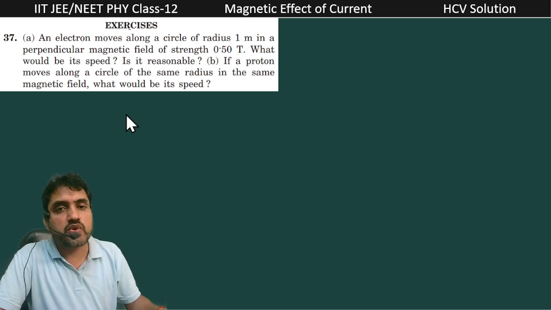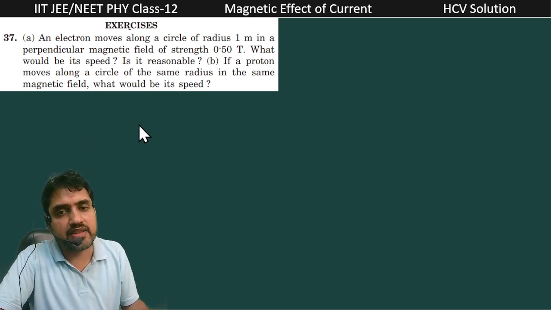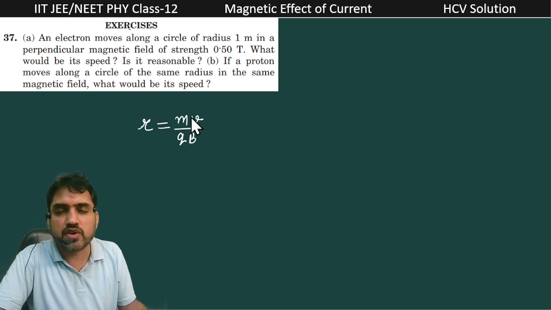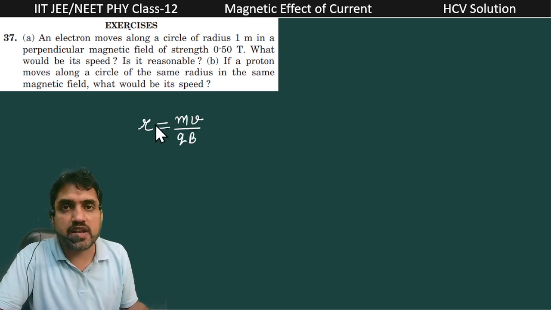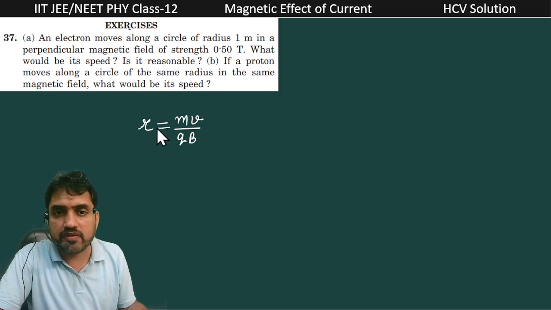So if you are finding the radius of the circular path, this radius r is equal to mv divided by qB. This is the radius of the circular path of a charged particle moving in a normal magnetic field.